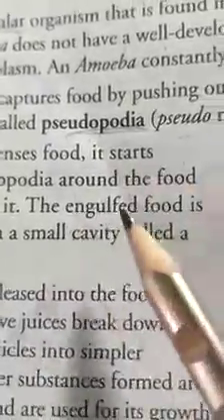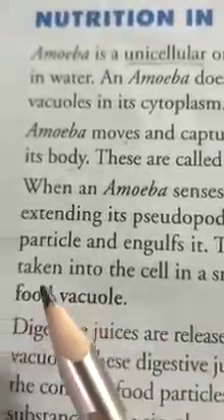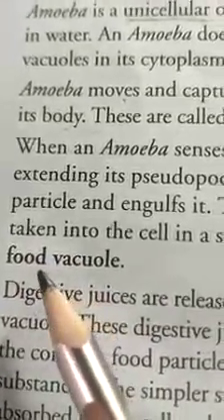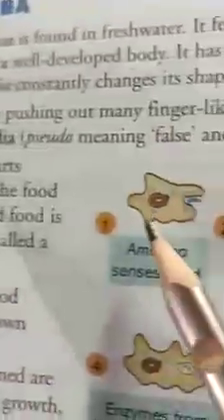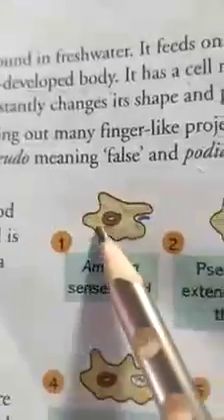Engulf means swallow it. The engulfed food is taken into the cell in a small cavity, that is called what? Food vacuoles. Earlier we discussed the food vacuoles in the cytoplasm. So there are many food vacuoles in the cytoplasm of amoeba.